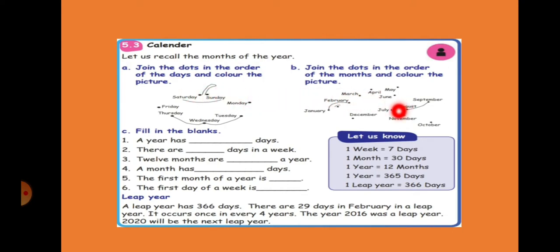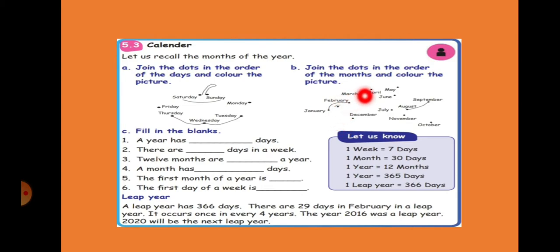Now, the second one. We have learned months also, right? First month is January. Next, February. Third is March. Fourth, April. Fifth, May. Sixth, June. Seventh, July. Eighth, August. Ninth, September. 10th, October. 11th, November. And the last, 12th, December.